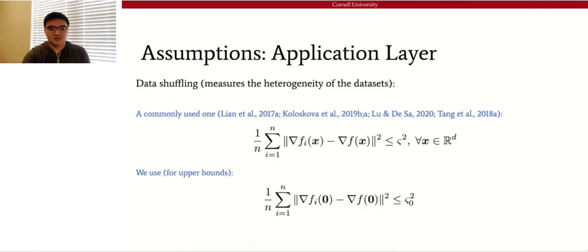This is a strong assumption, especially when workers maintain their own local data set. So instead of using this, we assume a different assumption, shown below, where we only assume a bounded variance at zero. As we will show later, even with this weaker assumption, our complexity bound has a smaller dependency.